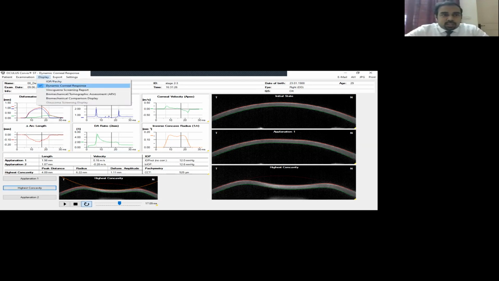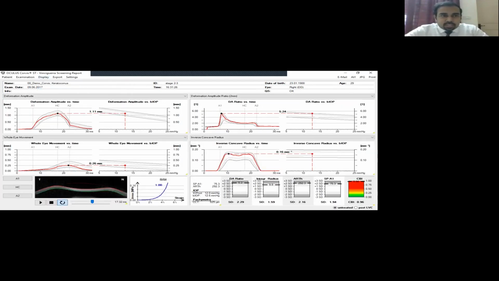So when we looked at these other factors, which had to compensate for the intraocular pressure as well, this is your Vincicura screening report, which compensates for the amount of intraocular pressure of the cornea at the time of indentation. And then accordingly, it gives you a 95% confidence interval within which your cornea is supposed to be normal. And if the deformation is still higher even after adjusting for the intraocular pressure, it means that your cornea is probably weaker. But again, this is deformation amplitude factoring in only the intraocular pressure. We need to factor in the movement of the whole eye as well.